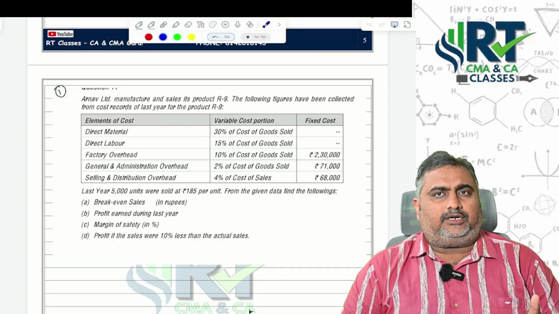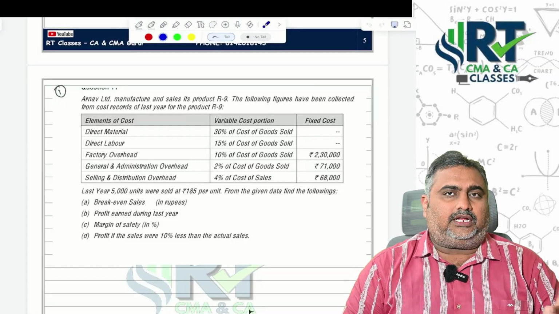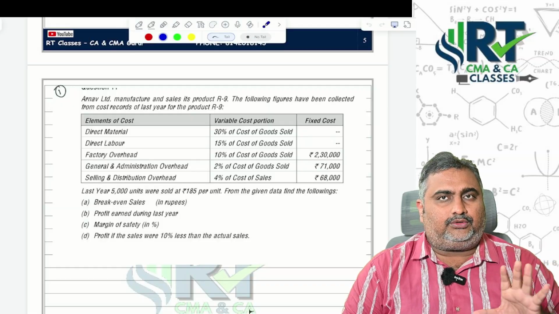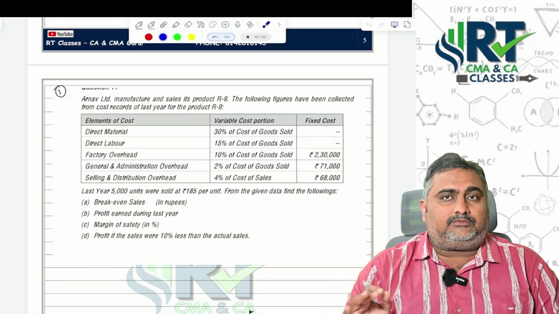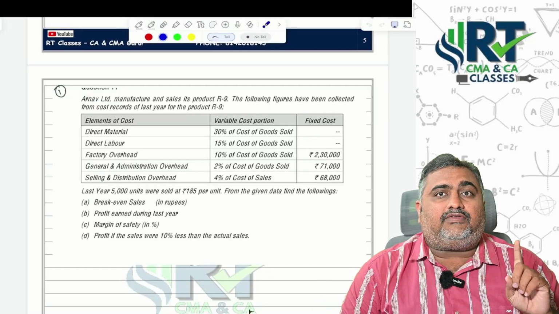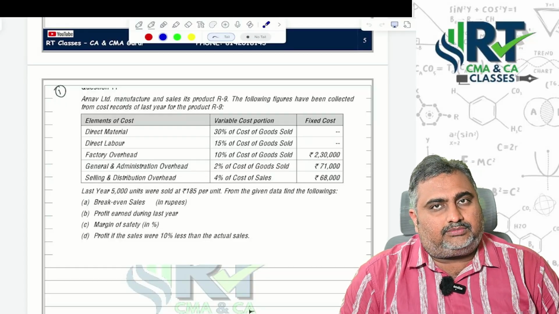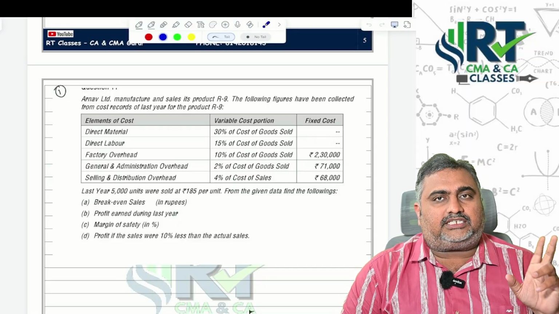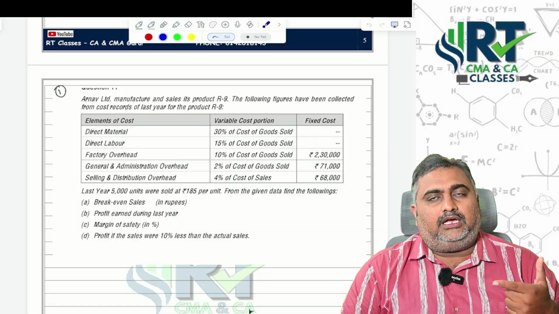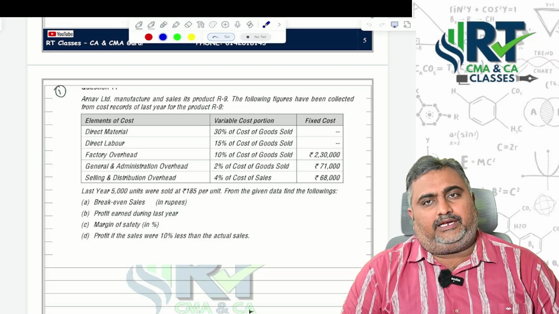In group 1, you can expect a 14 marks question. In this attempt also there is a possibility of 14 marks on marginal costing in group 1, and in group 2, 21 marks on marginal costing, other than MCQs. So almost 35 marks you can expect from marginal costing in CMA Inter group 1 and group 2 combined.